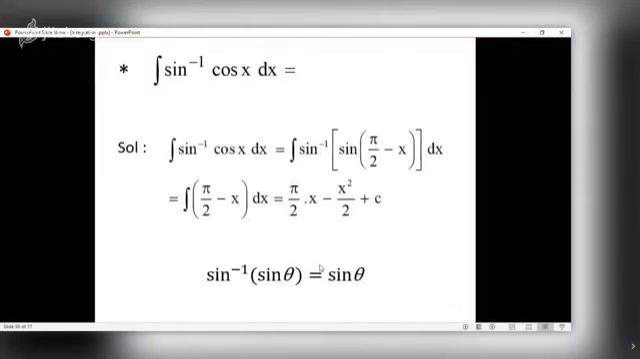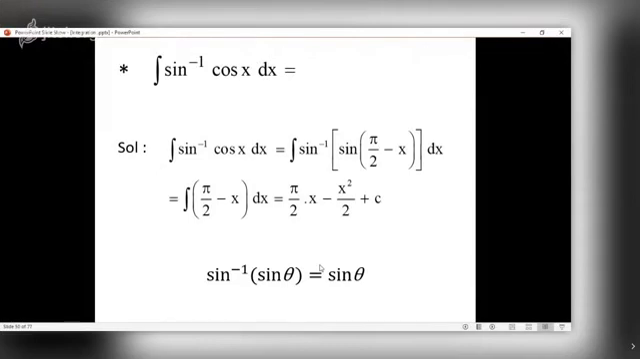What is integral of sine inverse cos x? Now what is cos x? From trigonometry, in fact you had done this in 10th standard also. Cos x is nothing but sine of pi by 2 minus x. Pi by 2 means 90 degrees. See, 90 degrees and 90 degrees minus x, these two angles are called complementary angles. If the sum of two angles is 90 degrees, they are complementary angles, right?